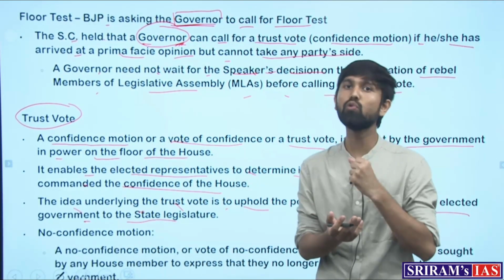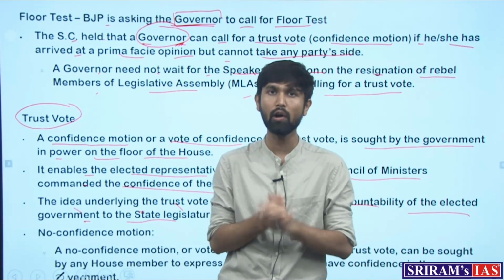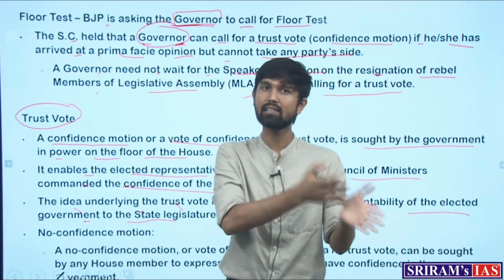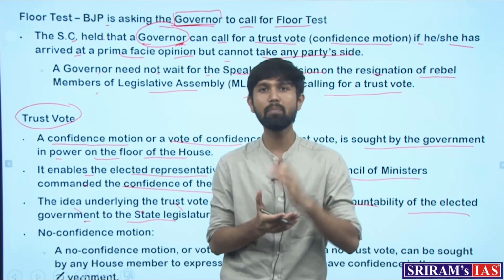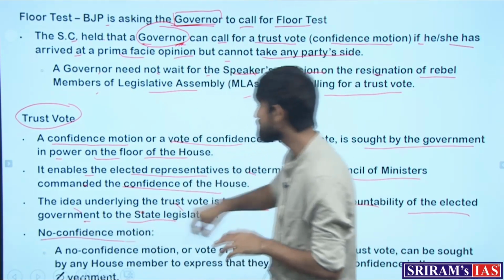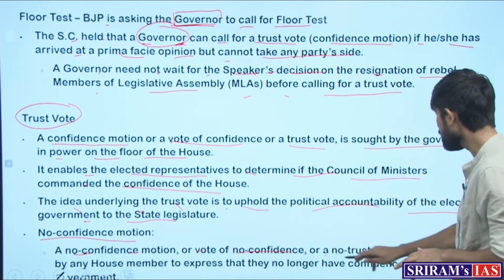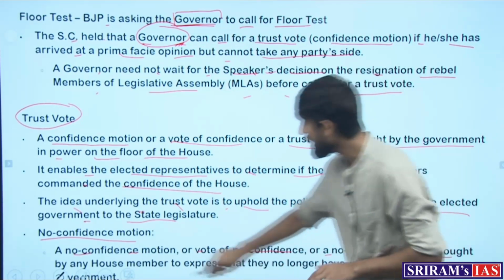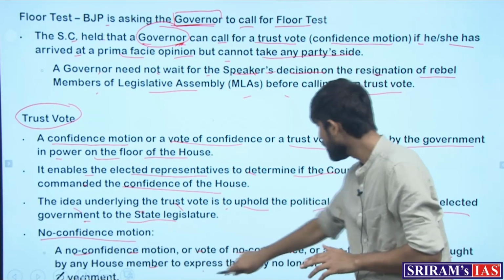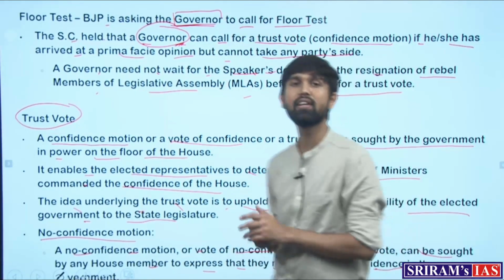This is obvious. Why does this happen? Because in order to prove the majority, whether or not a ruling party has the majority seats in the house, it is to ensure political accountability, because only when a party has the required majority seats should it be allowed to form a government. That is the principle behind it. And what is a no confidence motion? Similarly, a no confidence motion or a vote of no confidence or a no trust vote can be sought by any house member, to express that the house no longer has confidence in the government.